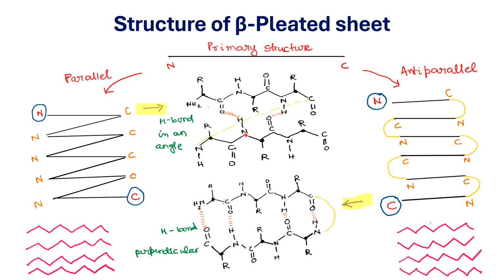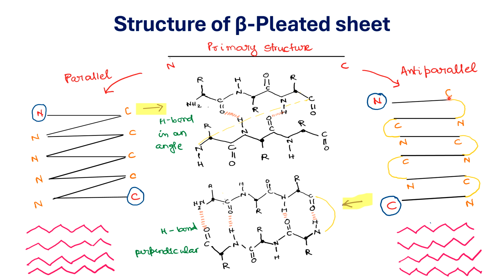Okay, now if you consider another way, which is called the anti-parallel beta pleated sheet, here what happens? The polypeptide, instead of making a zigzag line, forms a loop here. See, if you pinch a part of the polypeptide, just like a loop, the directionality changes.